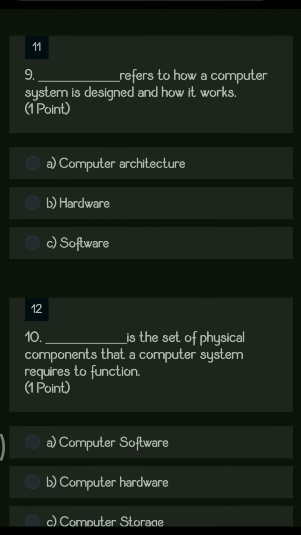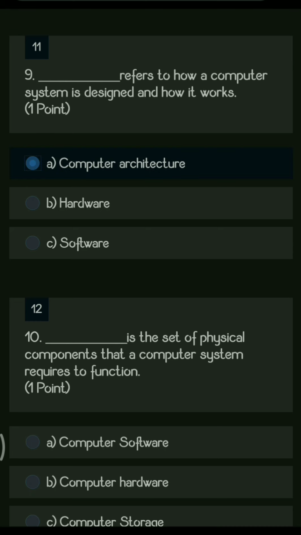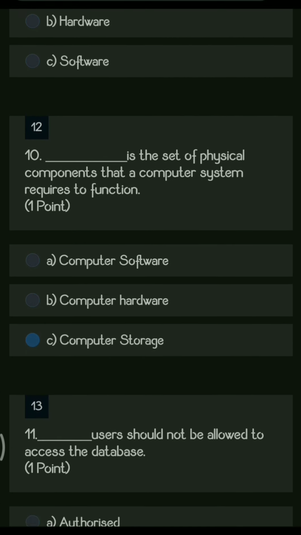Next question. Dash refers to how a computer system is designed and how it works. A computer system requires hardware, those are the physical devices, as well as software, which are some system software. So all together is considered as computer architecture. Computer architecture is a type of system design.